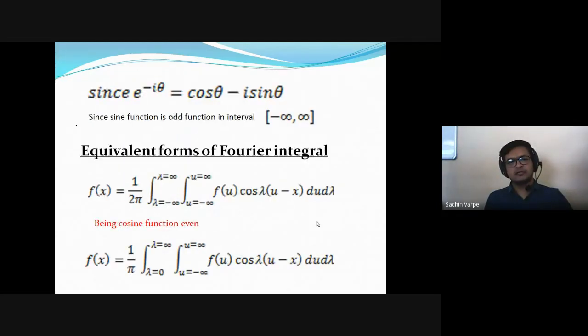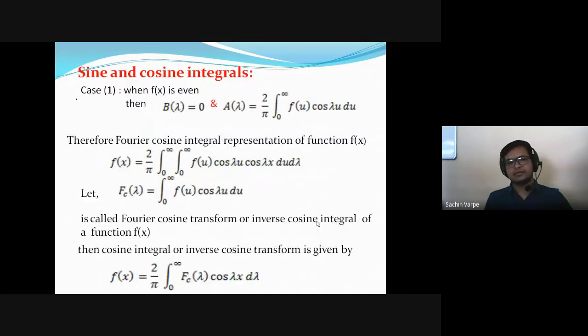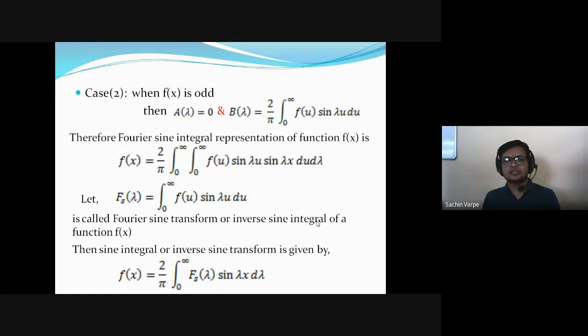So these are the equivalent forms of the Fourier integral, that is cosine and sine, based on the nature of the function. We have seen if f of x is even, then we get the Fourier cosine transform, and if f of x is odd, we get the Fourier sine transform and its integral, right?